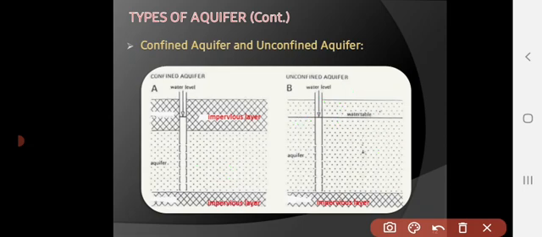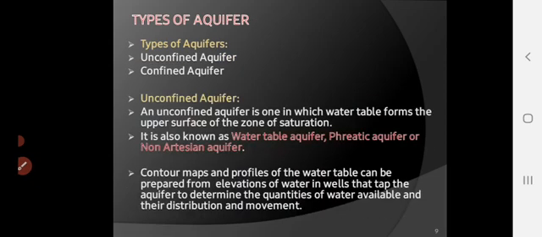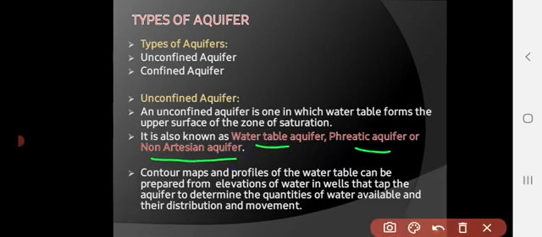So with this terminology we can say that an unconfined aquifer is known as a water table aquifer, phreatic aquifer, and non-artesian aquifer. Just remember these names. Sometimes in the exam they ask what you mean by a phreatic aquifer. A phreatic aquifer is nothing but the unconfined aquifer. It is also known as a water table aquifer because its top layer is the water table itself.